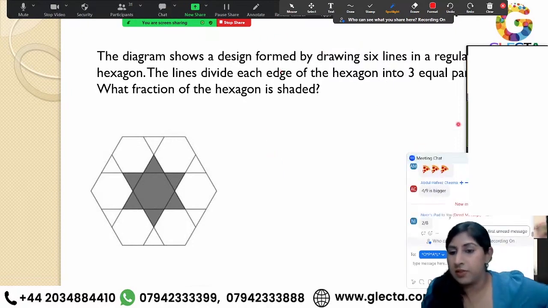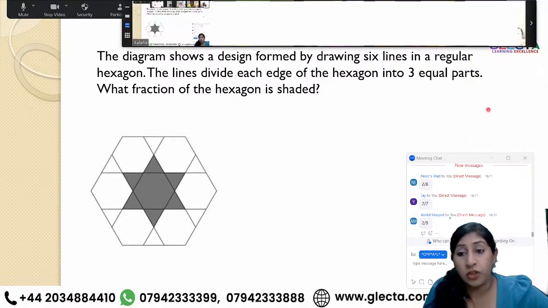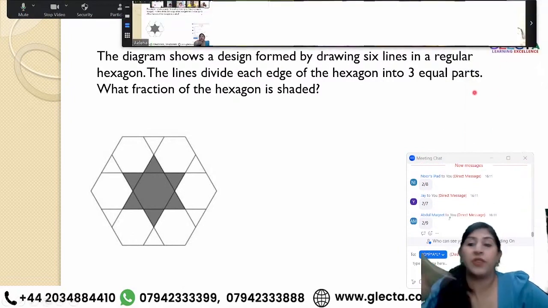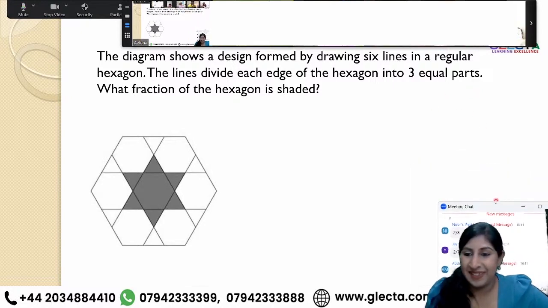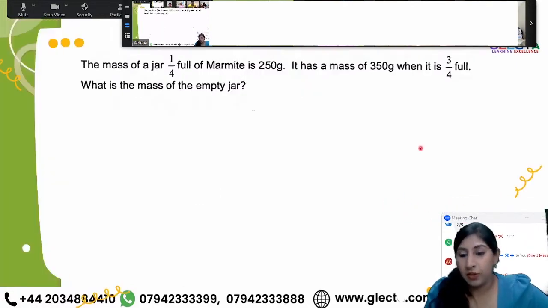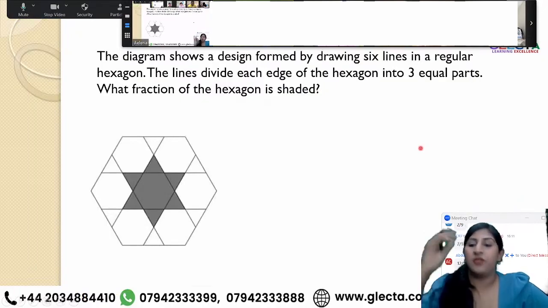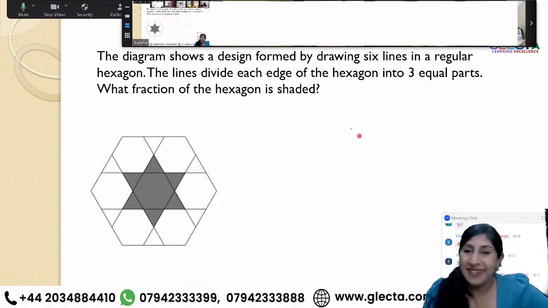Waiting for your answers. Okay, I've got 3 answers till now, and all 3 of them are different, with the numerator the same. Very good. Fourth answer different, fifth answer different, sixth answer different. How can each and every one of you get a different answer, I wonder?